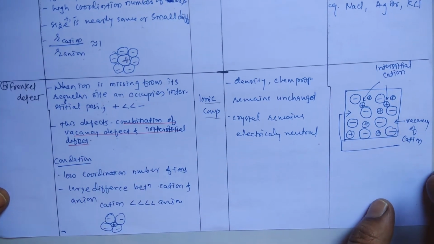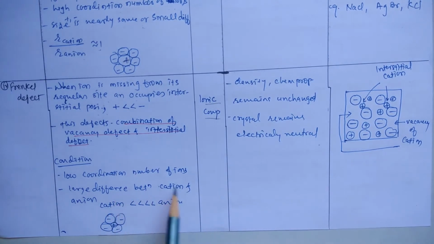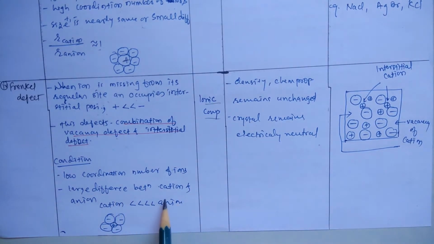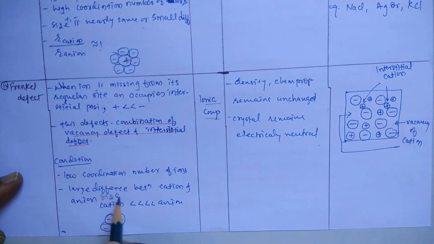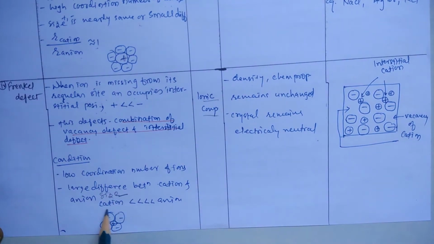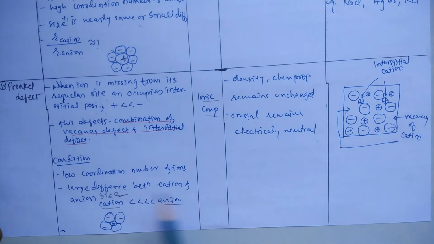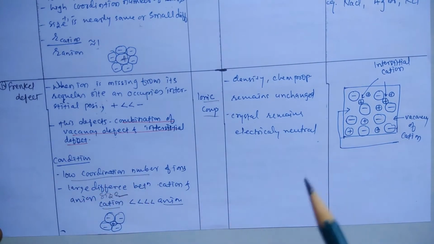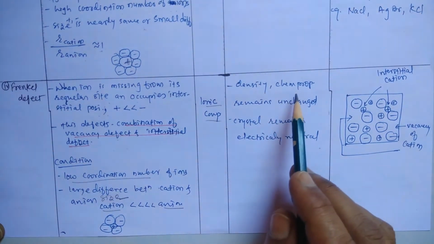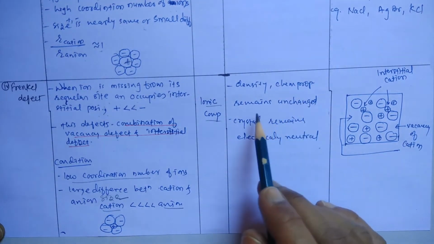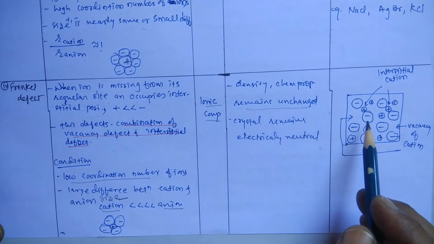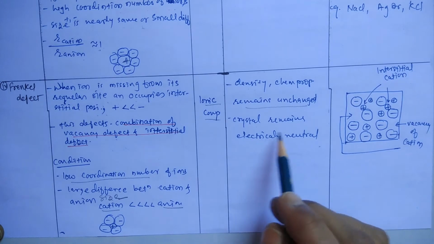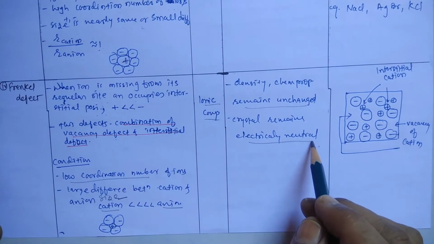Now what are the conditions for this? Low coordination number of ions, and a large difference between the cation and anion size. That is, the size of the cation is much less than the anion, that's why the low coordination number is observed. Here the density and the chemical proportion remain unchanged because there is no missing of particles. The crystal remains electrically neutral.